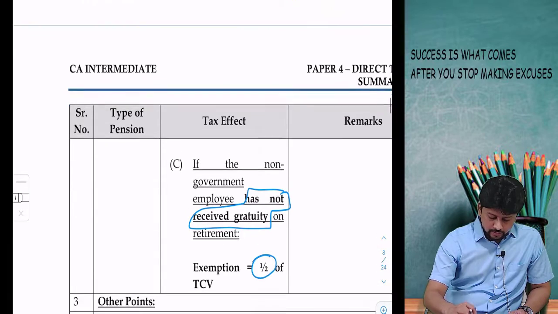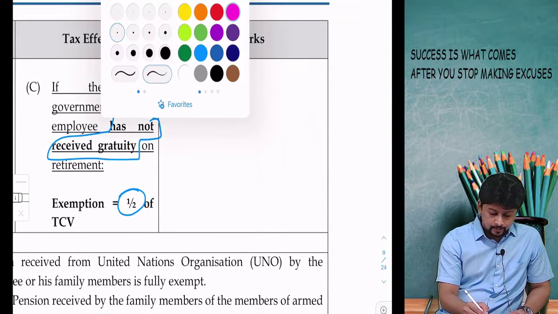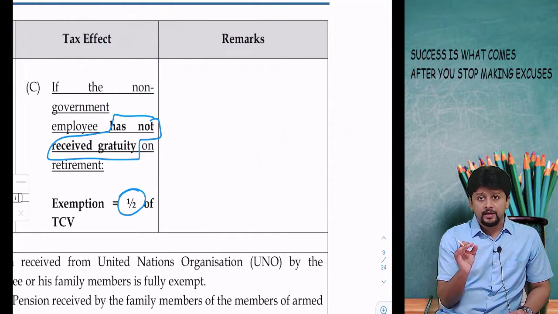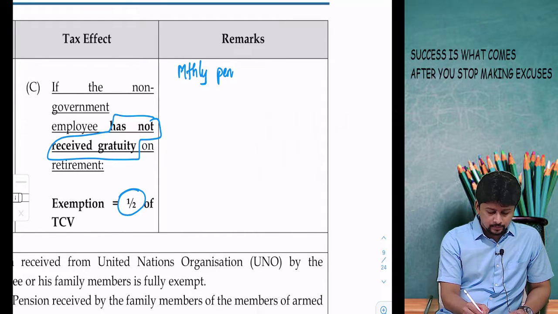Just to mention one more thing here, because it comes up in papers quite frequently. If a complication has to be created about pension, then this type of numeric example can be done: the monthly pension is 12,000 rupees.